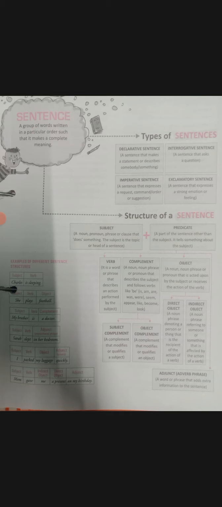As we have all discussed in our class also, and the meaning is given above, a sentence is a group of words written in a particular order such that it makes a complete meaning. We have words in a sentence, and they are placed in such a way that they make a complete sense or complete meaning. That line is called a sentence. Example.